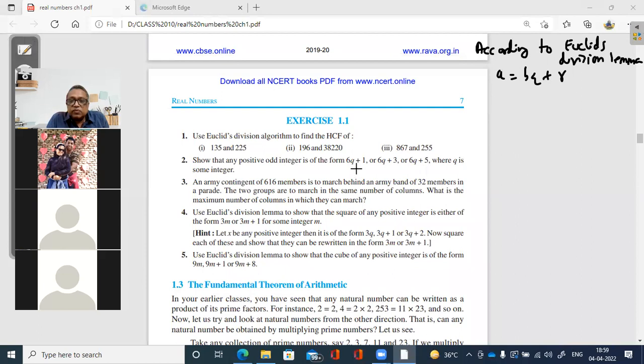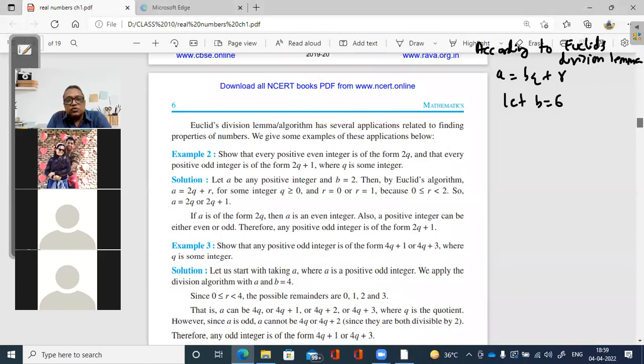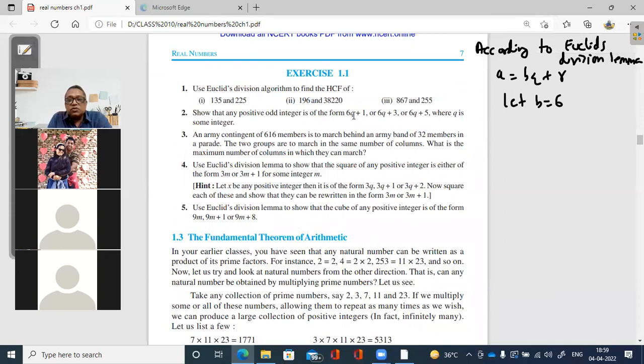Now in this question, the coefficient of Q is 6. So we will say let the value of B be 6. Now, if you go through some solved examples, you will get different values. For example, in this solved example, here it is 2Q and 2Q plus 1. In example 3, you will find 4Q and 4Q plus 3. In every question, it may not be the same. They're all different values. So in this particular question, the value beside Q is 6. That is why we are saying let B equal to 6.